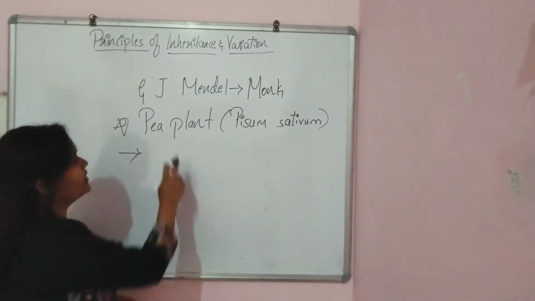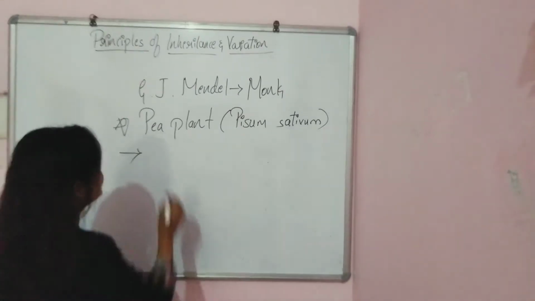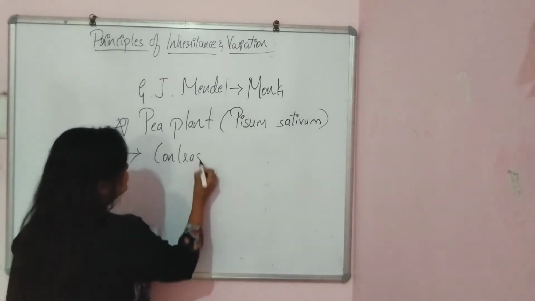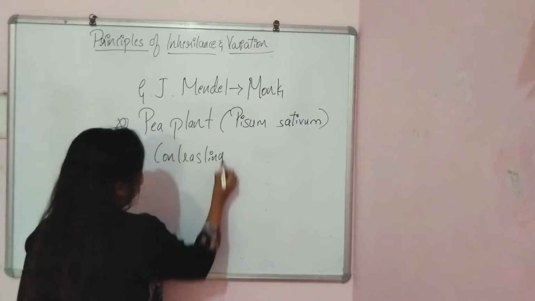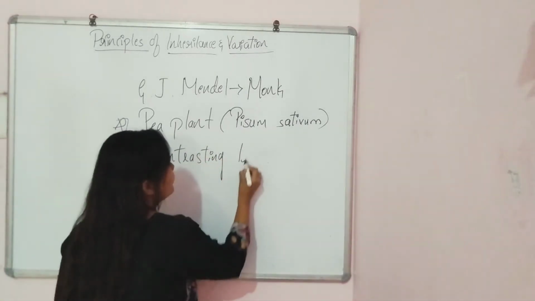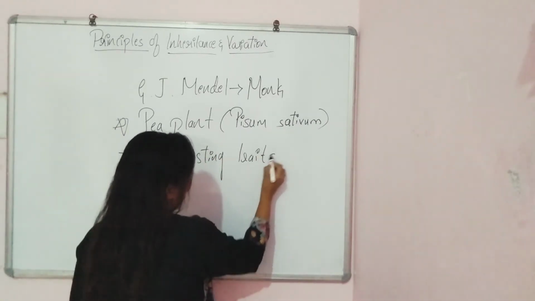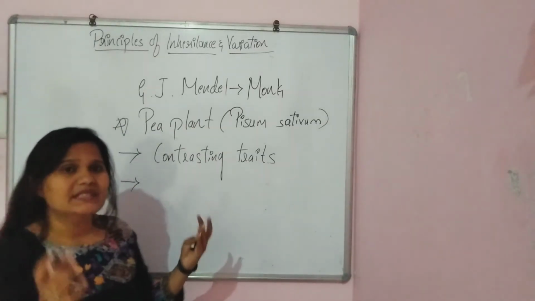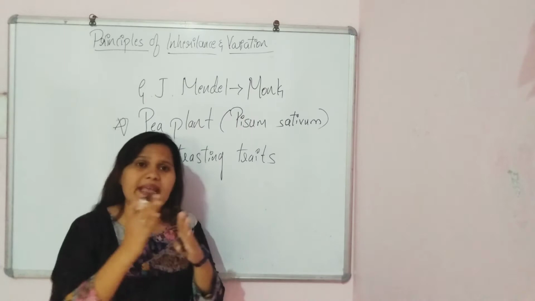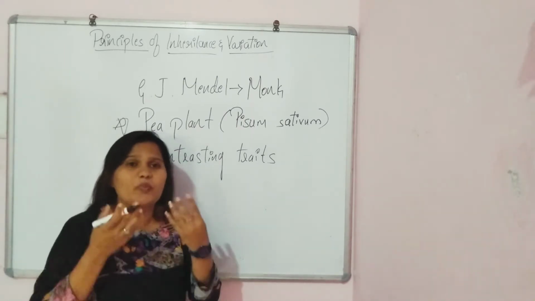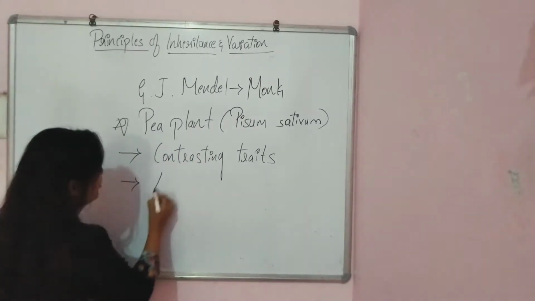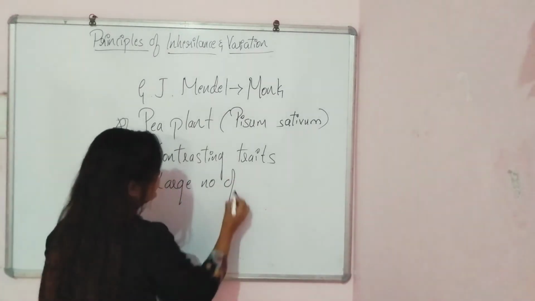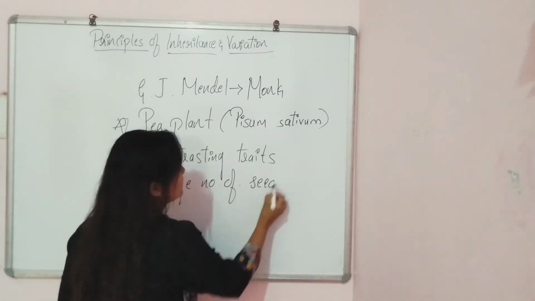The pea plant was having many contrasting characters or contrasting traits. And also, when hybridization or mating is done between 2 plants, it used to produce a large number of seeds. This is also one of the reasons.